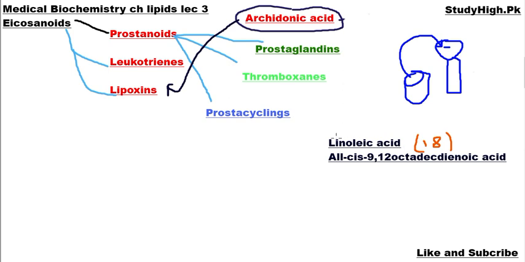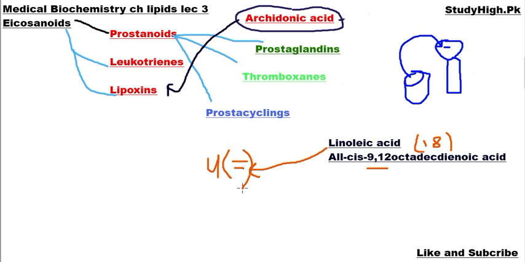When you eat this, it will be absorbed by our intestine. Then there are two processes involved in the conversion of this linoleic acid into arachidonic acid. Linoleic acid consists of 2 double bonds, whereas arachidonic acid consists of 4 double bonds. So first desaturation of linoleic acid occurs. As a result, there are 4 double bonds. We made linoleic acid into 4 double bonds.